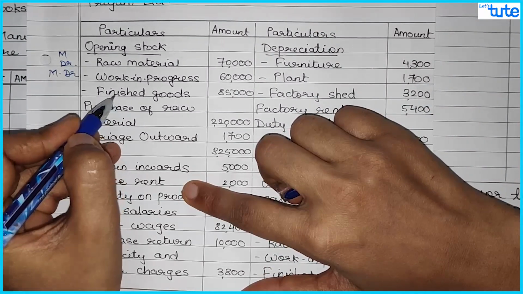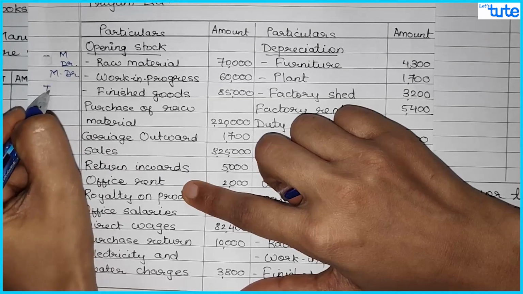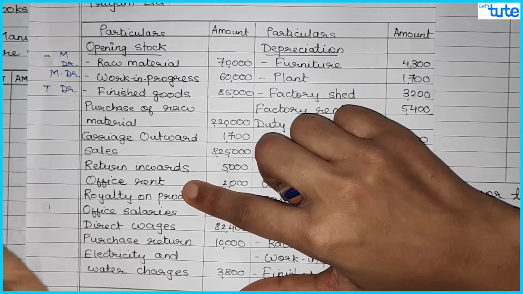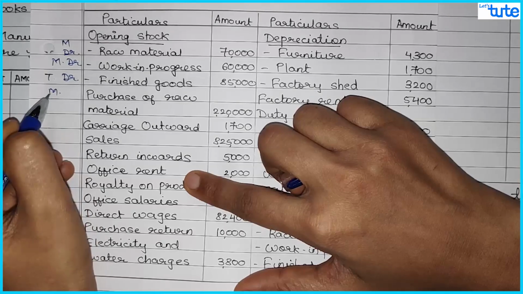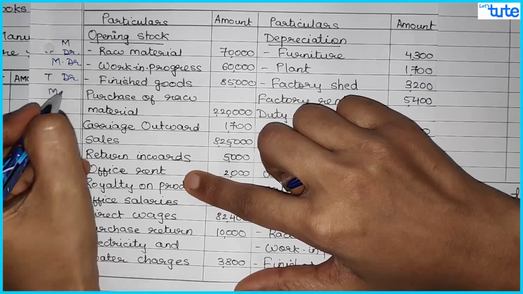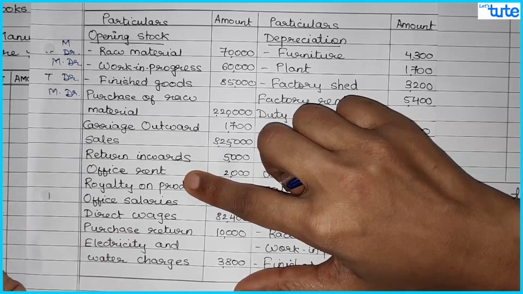Now finished goods items are dealt in trading account. So in trading account debit side. Purchase of raw material will go to raw material consumed, cost of material consumed, so that is manufacturing account debit side.